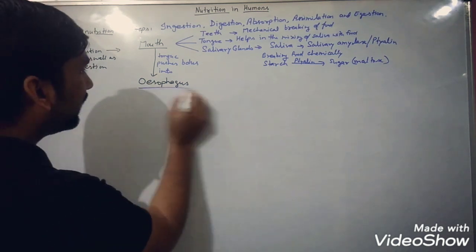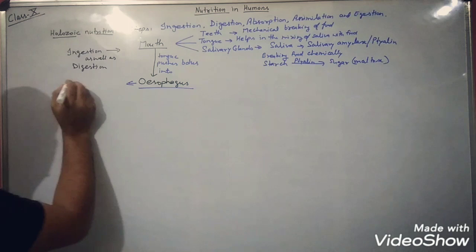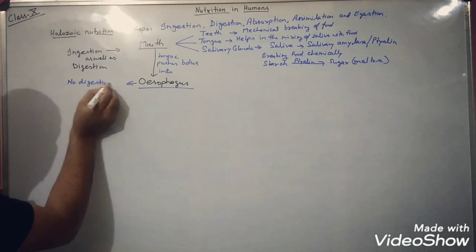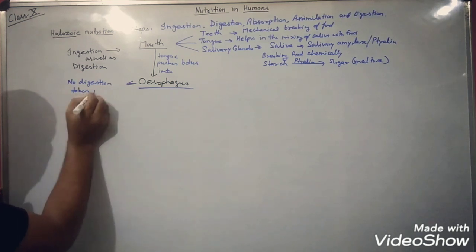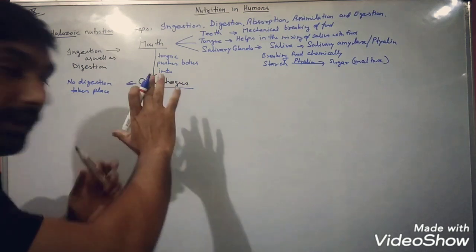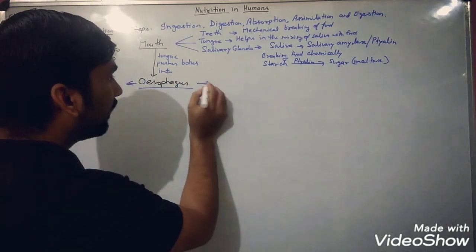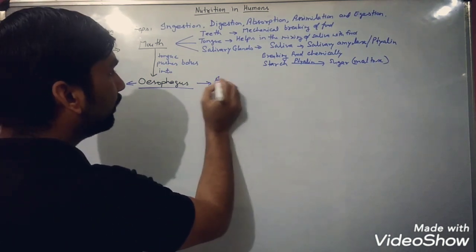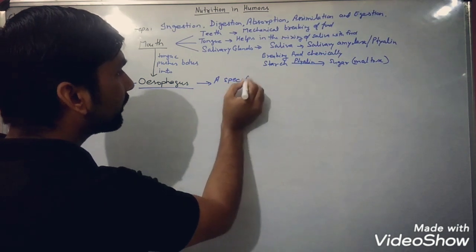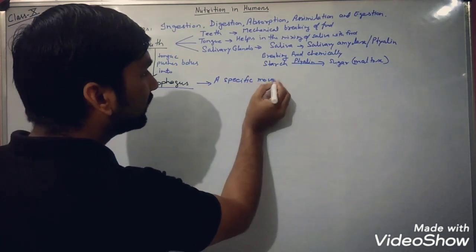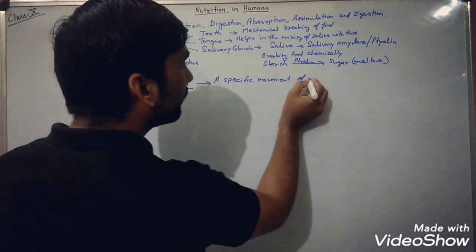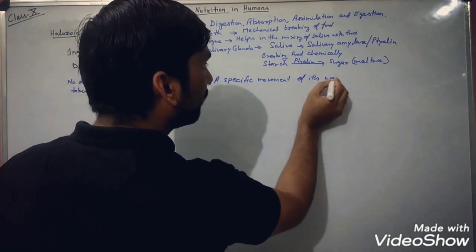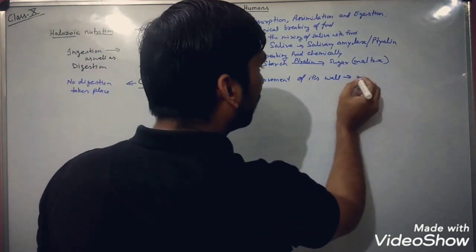You will be surprised to see that in the esophagus no digestion takes place, but it is very important because it has its speciality, that is what, a specific movement of its wall, and this movement is known as what?